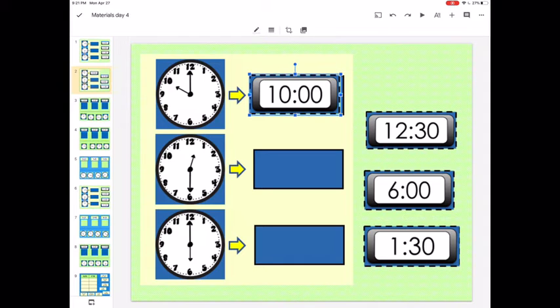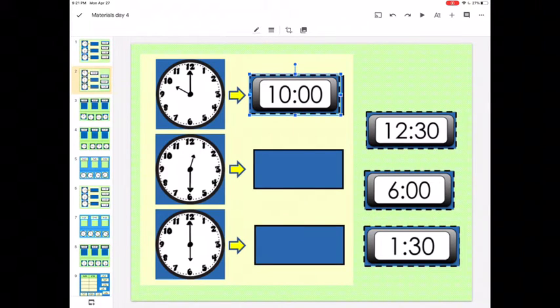Next, the middle analog clock. Oh, we know the minute hand's at the 6, and that's half hour. And we know half hour is 30 minutes. And we know that when it's 30 minutes, a half hour, the hour hand's going to be in between two numbers. And in this case, the hour hand has not passed the 1 yet, so it's going to be 12.